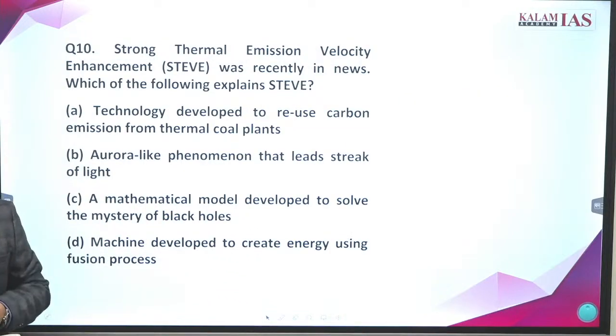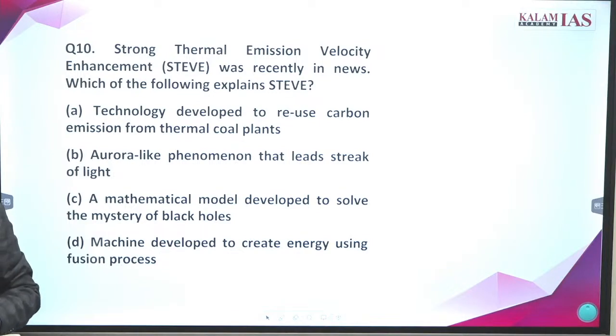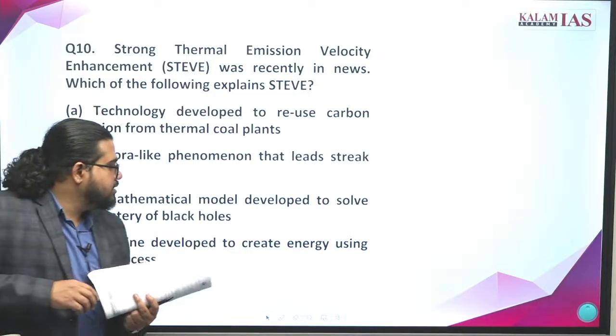Answer the 10th question. What is the answer?